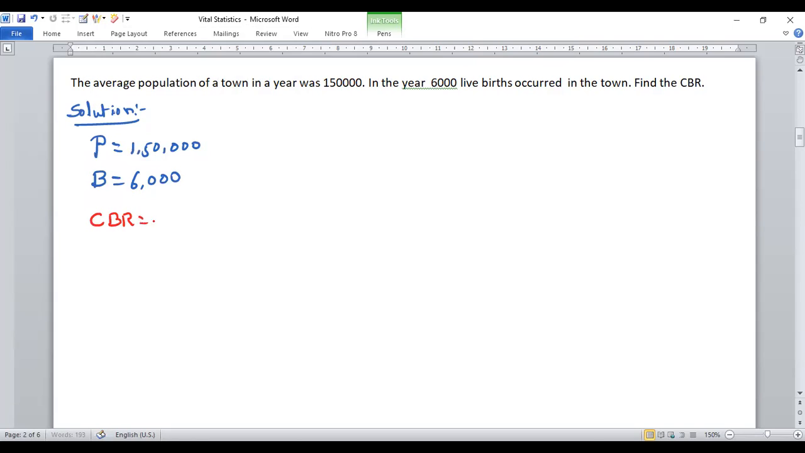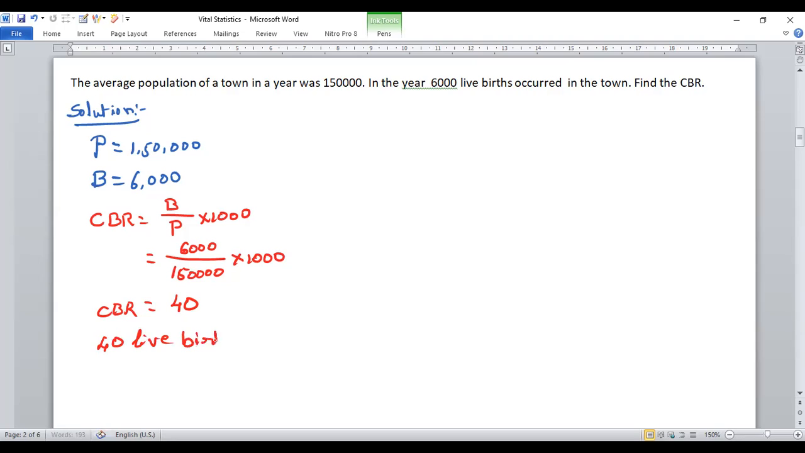So CBR is equal to formula B divided by P into 1,000. That is equal to, B is the total number of live births, 6,000, divided by 1,50,000 into 1,000. So 6,000 into 1,000 divided by 1,50,000 is equal to 40. That means CBR is equal to 40. That means 40 live births per 1,000 individuals.